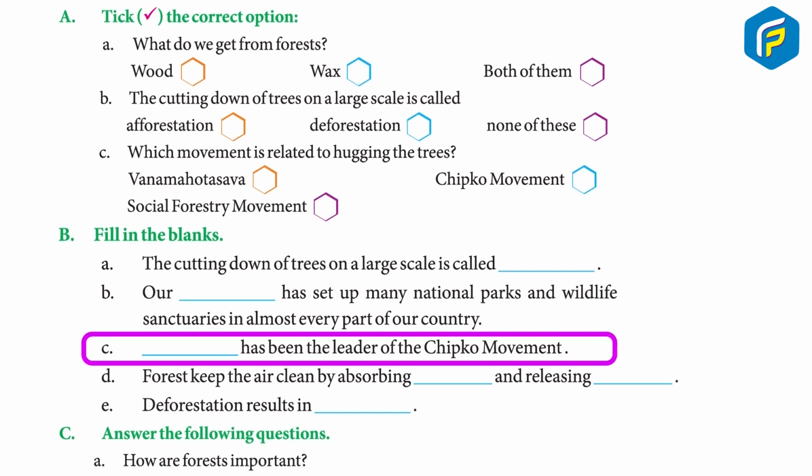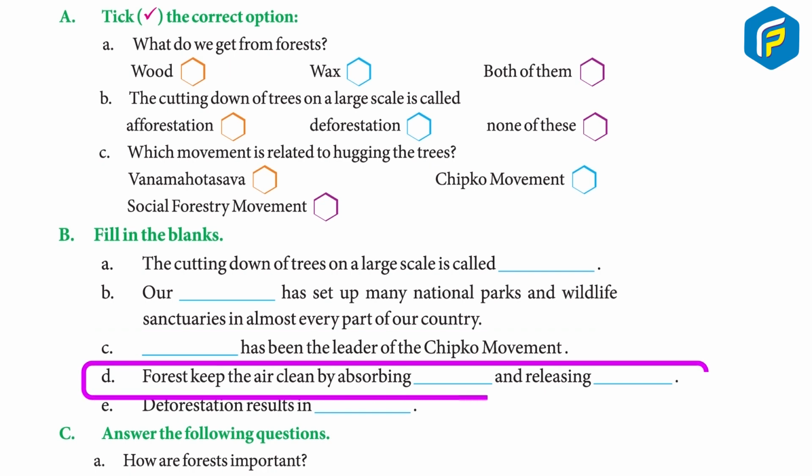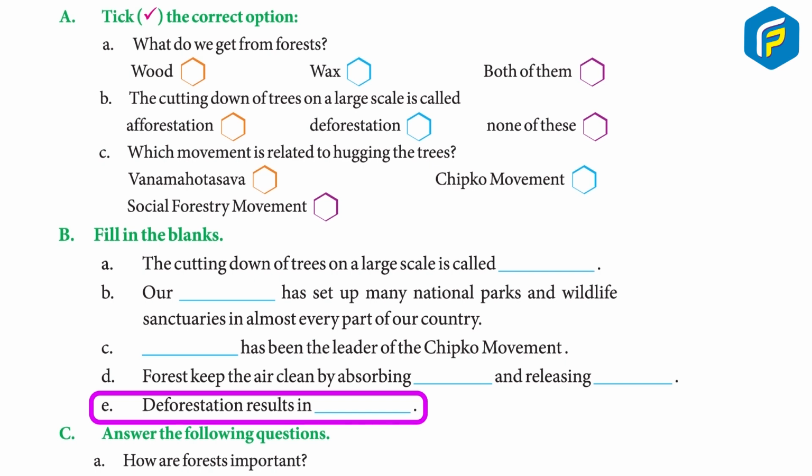C. Dash has been the leader of the Chipko movement. Answer: Sundar Lal Bahuguna. D. Forests keep the air clean by absorbing dash and releasing dash. Answer: carbon dioxide, oxygen. E. Deforestation results in dash. Answer: climate change.